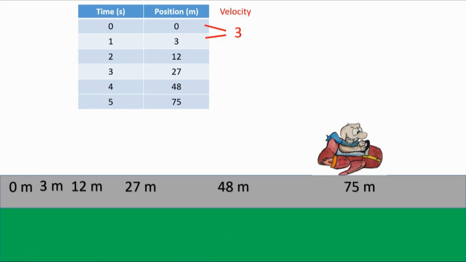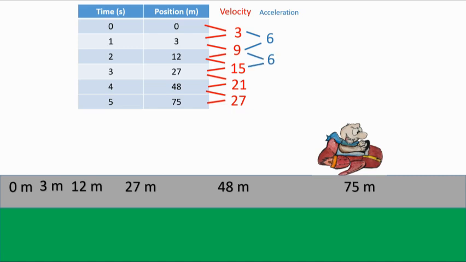We can find the velocity by finding how much the position changes every second. And you can see those velocity numbers get larger. They're always positive as he keeps on moving away from the reference point. You can also find the acceleration by how much the velocity changes every second. Just look at that. From 3 to 9 is 6, from 9 to 15 is 6, from 15 to 21 is 6, and from 21 to 27 is 6 as well. The acceleration was constant. It was positive.